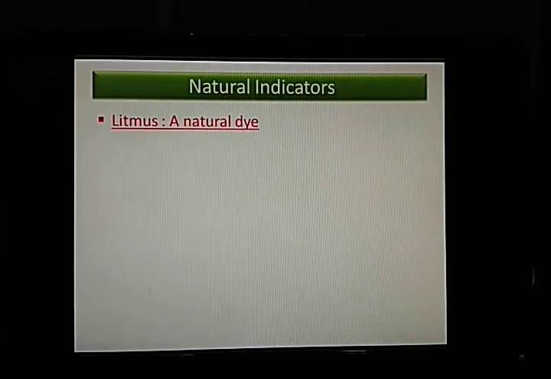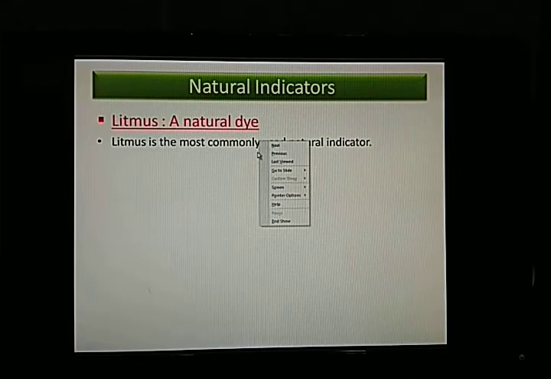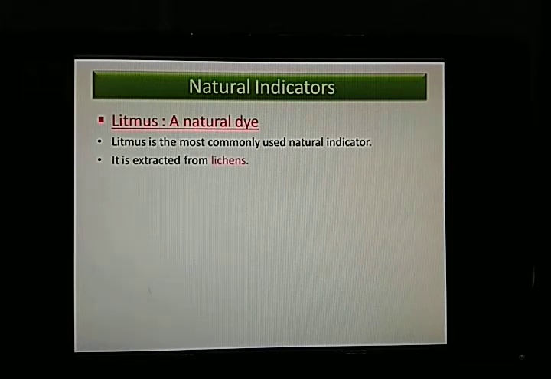Now moving on to the first natural indicator. What is it? Litmus. It is a natural dye. Dye means it is a coloring substance. It helps in coloring purposes. Litmus is the most commonly used natural indicator. Even in the laboratories when you will be testing acids and bases, you will be given litmus, maybe in the form of a solution or in the form of a paper. We will be discussing that after a while. Clear? Now, from where do we get this litmus?